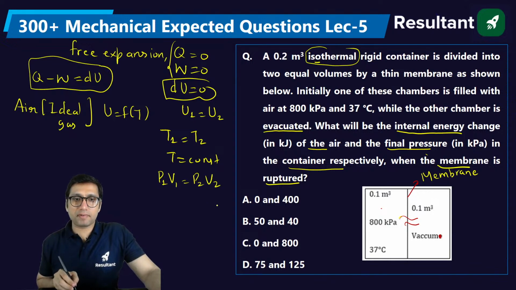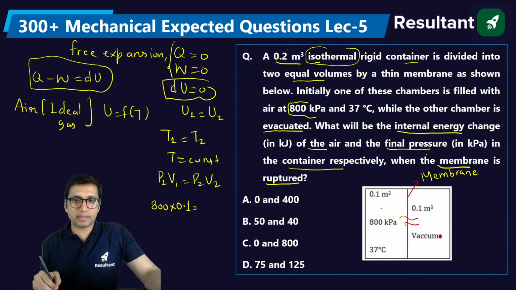If P1 V1 is equal to P2 V2, what is the initial pressure? Initially the pressure is 800. What is V1? In this question it is given, a 0.2 meter cube rigid container is divided into two compartments, so initially it is 0.1.